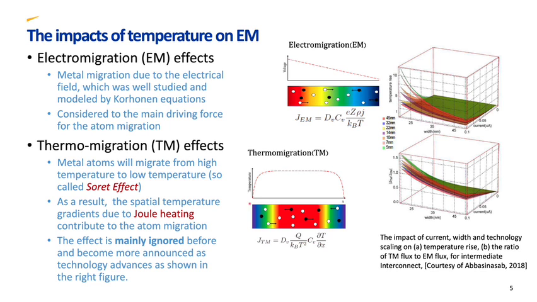Metal atoms will migrate from high temperature to low temperature. As a result, the temperature gradients due to Joule heating contribute to the atom migrations. Thermomigration effects were mainly ignored before and become more pronounced as technology advances, as shown in these figures.